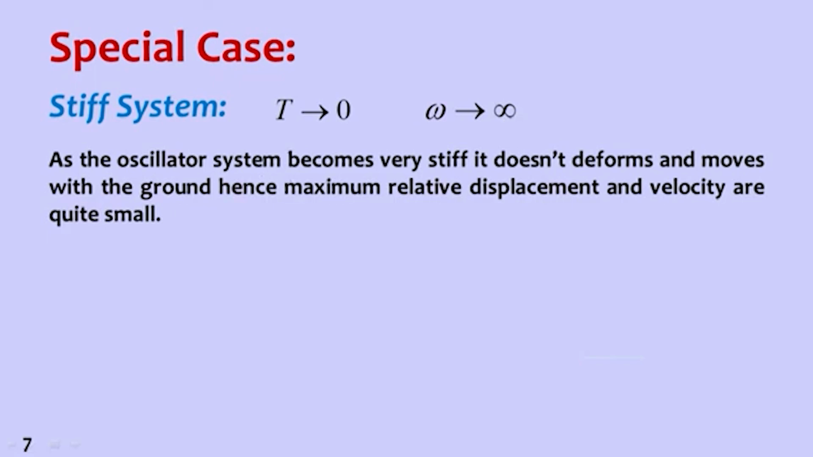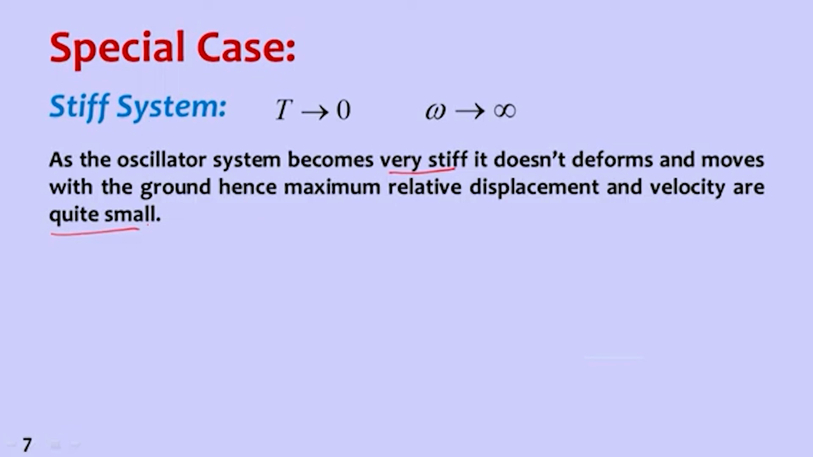Now let us take the extreme values of period. For stiff systems, that means T is equal to 0. So that means a rigid system, so omega, the natural frequency, is infinity. They are reverse of each other. As the oscillator system becomes very stiff, it does not deform and moves with the ground. Hence maximum relative displacement and velocity are quite small. It is something like this.